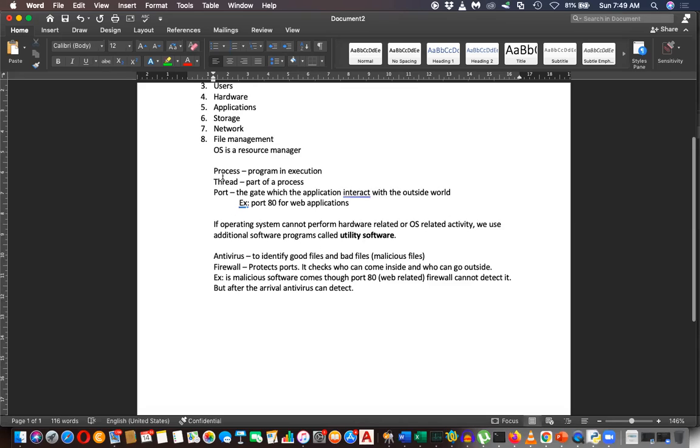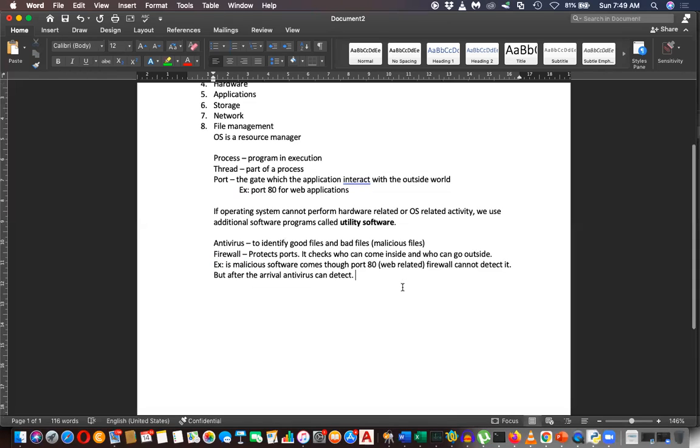Right, okay. So now you know the process, port, thread, antivirus, firewall, and the role of a firewall. So please remember these things.